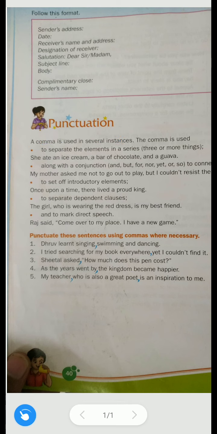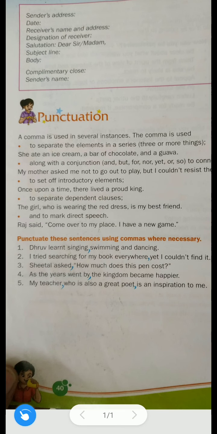A comma is used in several instances. Now, first rule, we will discuss the first rule: to separate the elements in a series, in bracket, three or more things. So this is a very basic use of comma. You all know this use. Still we will discuss. When three or more things are given in a sentence, that time we use the comma for separating all those things. From the example you will understand.